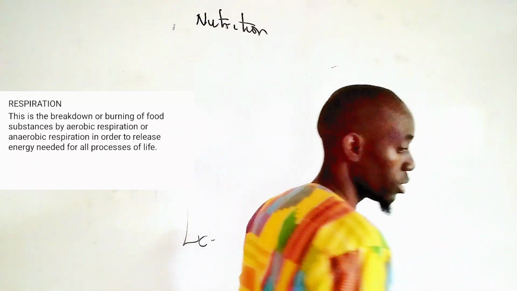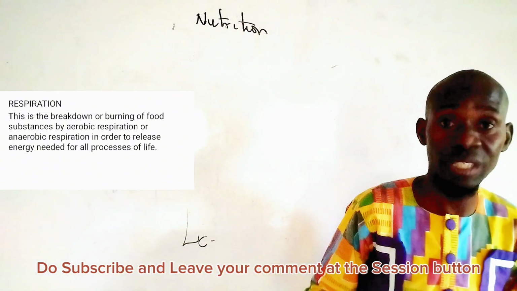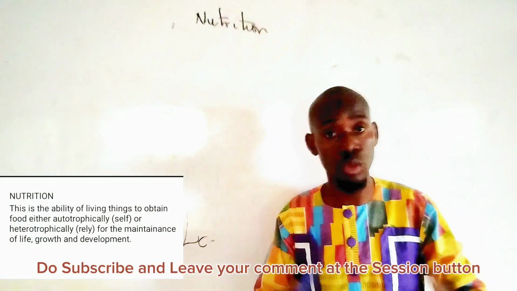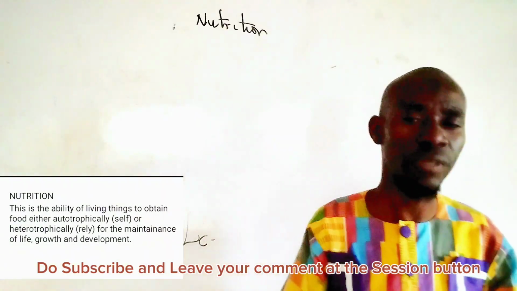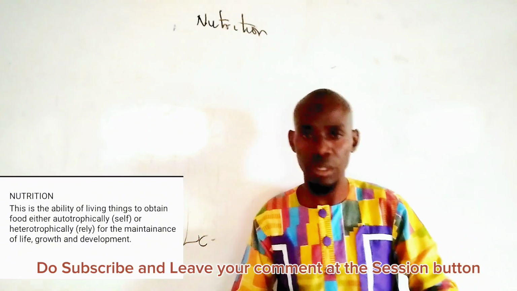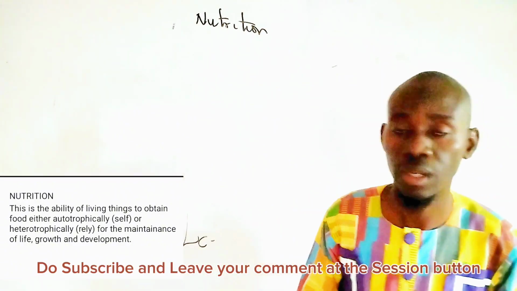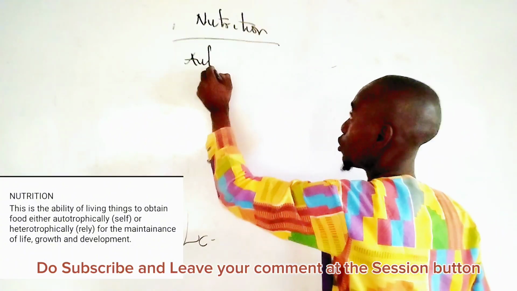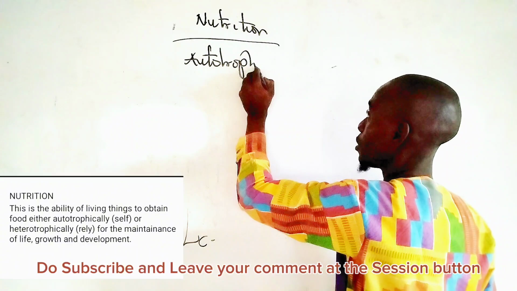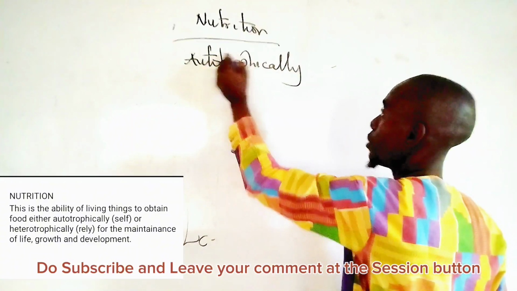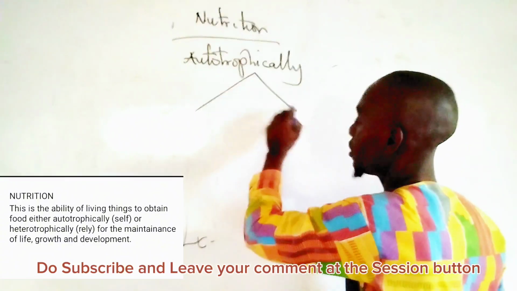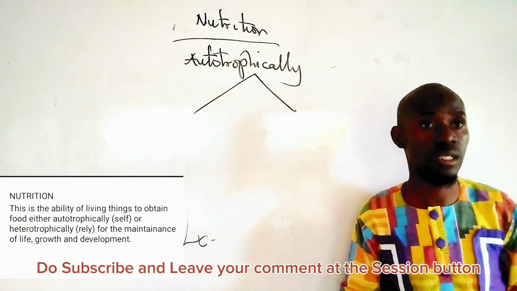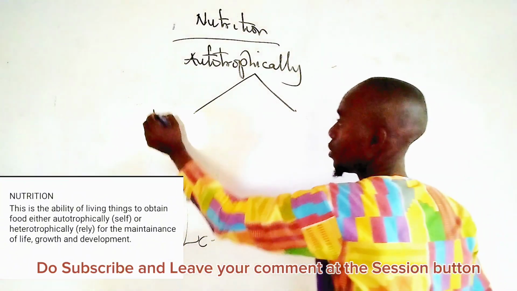The next slide. Nutrition is the ability of living things to obtain food either autotrophically or heterotrophically for the maintenance of life, growth, and development. Now, when we say autotrophically, we are referring to two different modes of nutrition exhibited by autotrophic organisms.